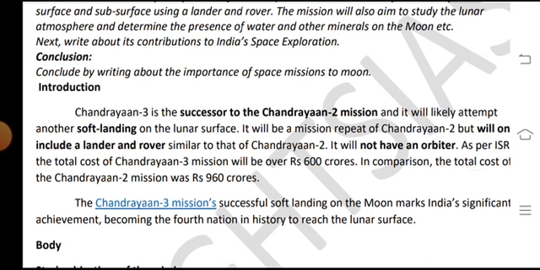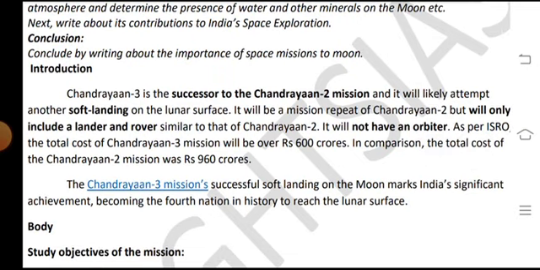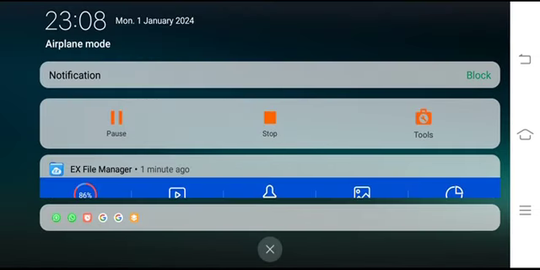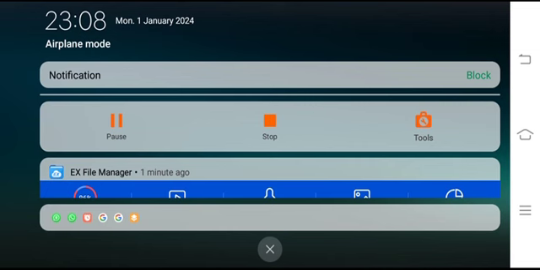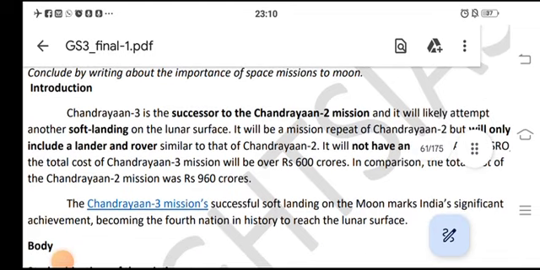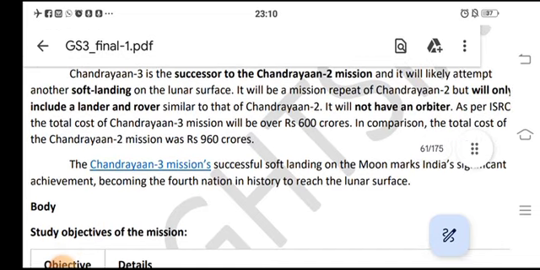Introduction. Chandrayaan 3 is the successor to the Chandrayaan 2 mission, and it will likely attempt another soft landing on the lunar surface.